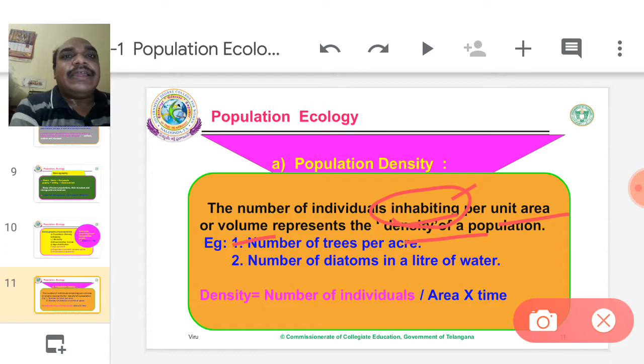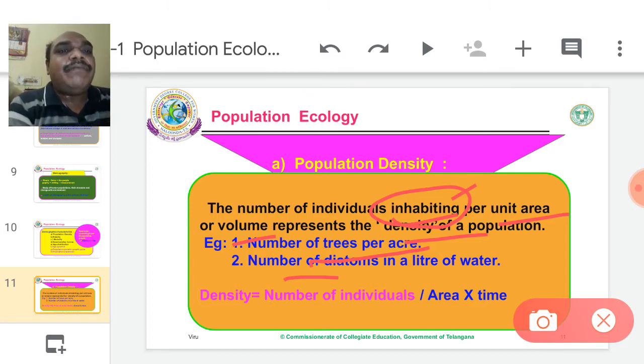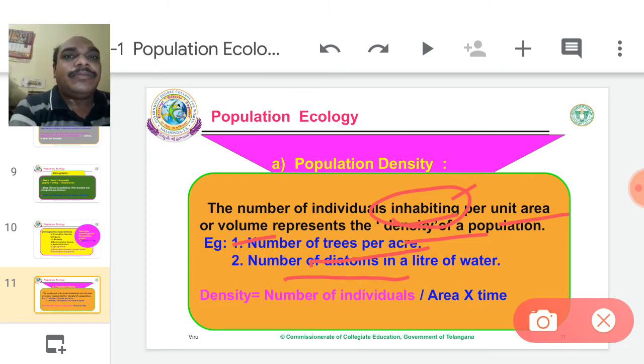So density explains the number of individuals. For example, number of trees per acre. One acre may have 500 or 1000 trees. Number of diatoms in a liter of water. 50,000 or 50 million diatoms are also possible in a liter of water.